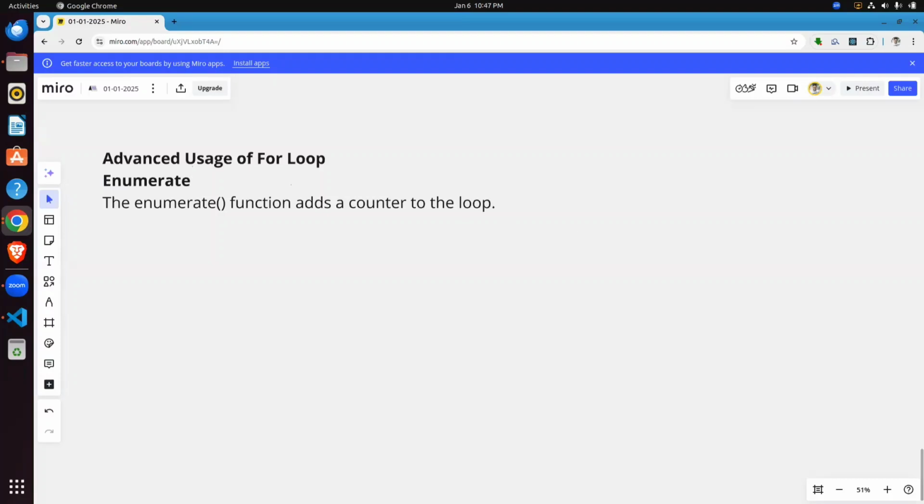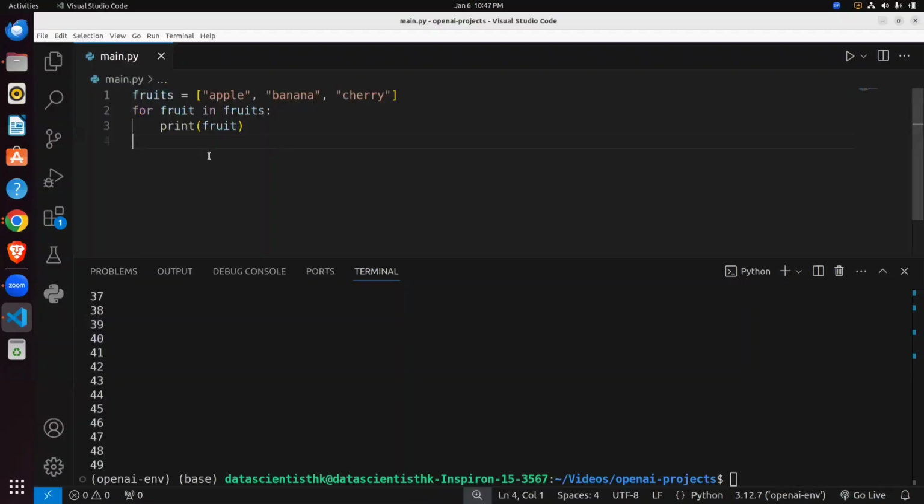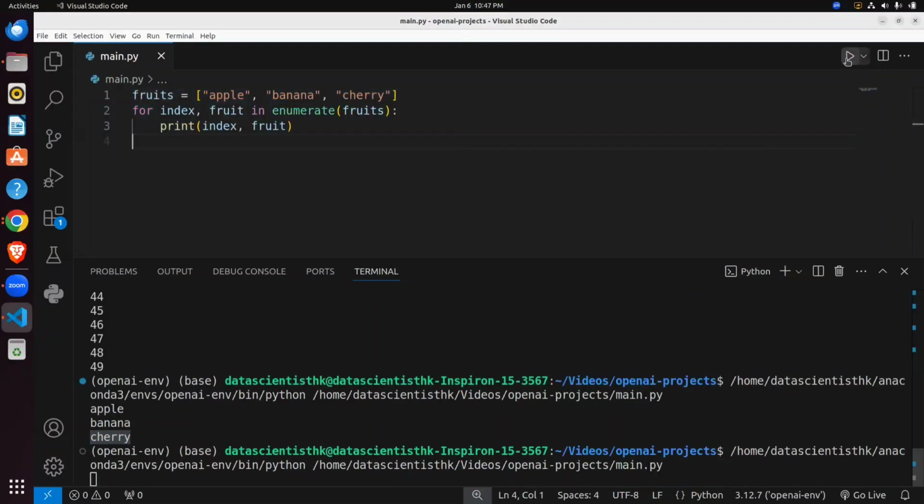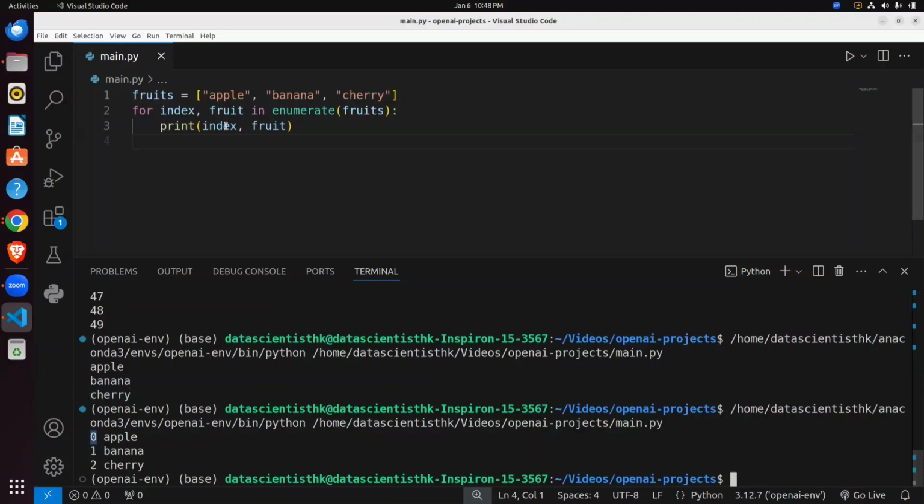Okay, so first I just show you an example here. You can see when I run it, it's only showing apple, banana and cherry. But I also want the position of apple, banana and cherry. So how can we do this? We can use this function. I just write it here and run. So you can see index 0 has apple, 1 banana and 2 cherry.